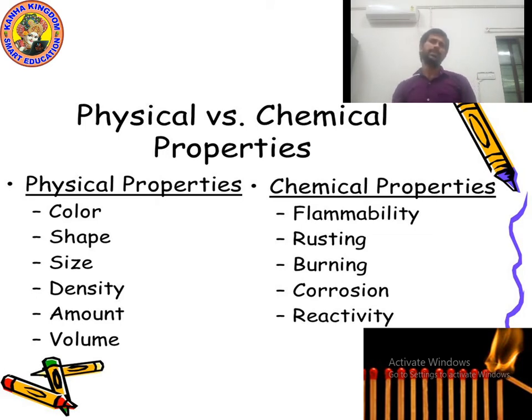So kids, which are the physical properties? Color, shape, size, density, amount, volume. And which are the chemical properties? Flammability, rusting, burning, corrosion, reactivity. Please check the spelling of flammability, F-L-A-M-M-A-B-I-L-I-T-Y. Please check the spelling of corrosion, C-O-R-R-O-S-I-O-N. I hope you understood. Now let's move on to the next point.